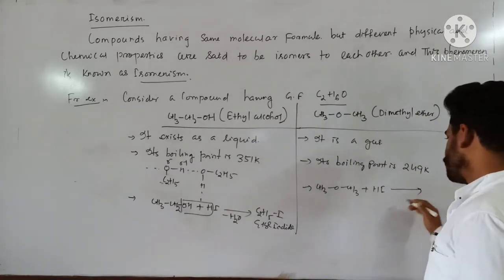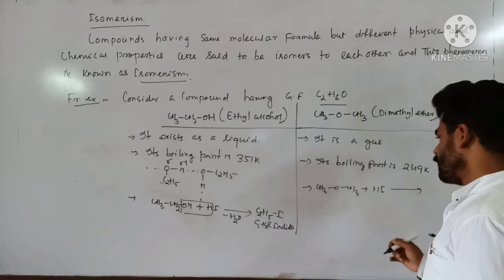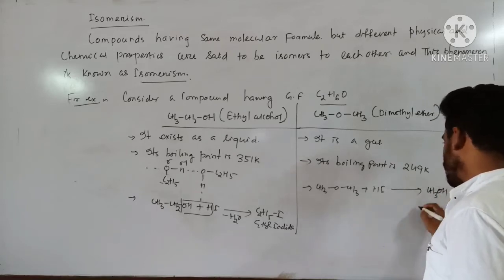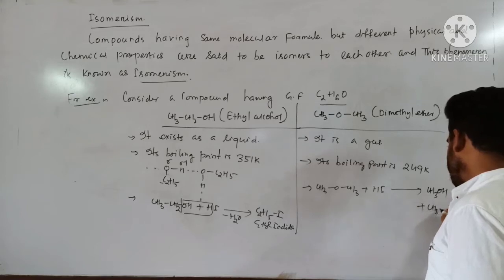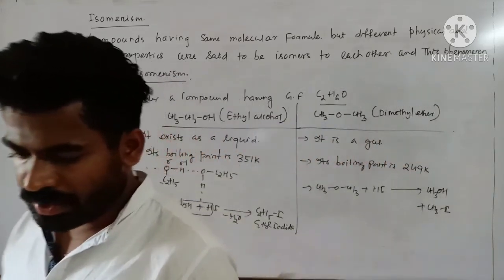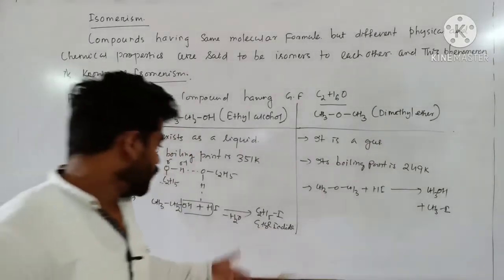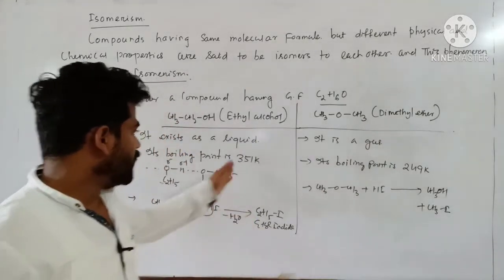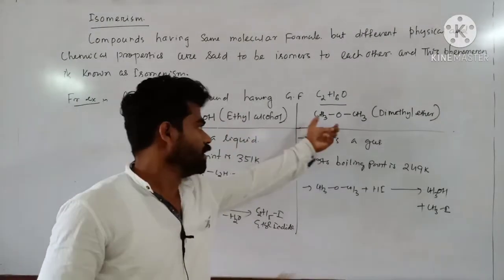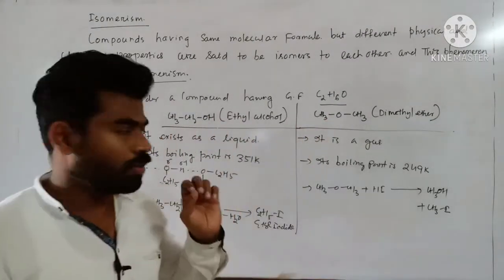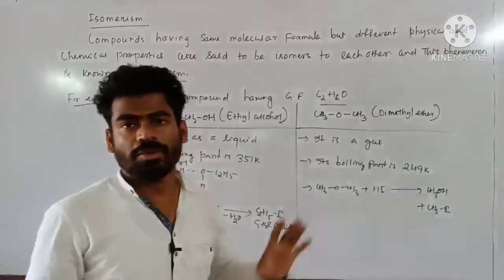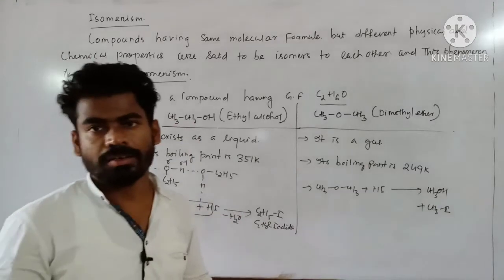Two molecules: CH3OH, methyl alcohol, and methyl iodide. So likewise they differ in their chemical behavior as well as physical behavior. So these two, ethyl alcohol and dimethyl ether, are known as isomers to each other, and this process overall is known as isomerism. Clear?